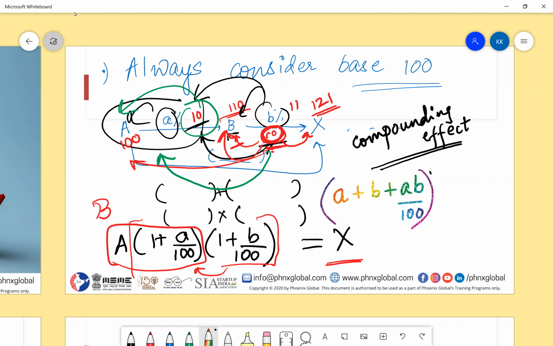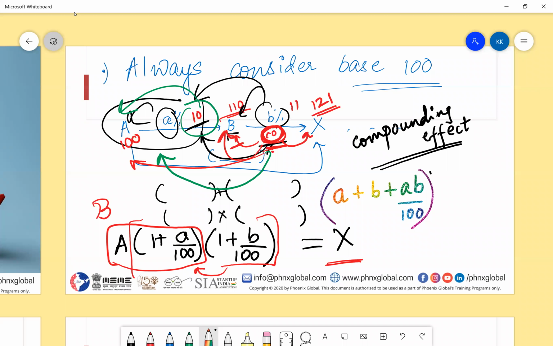Before moving forward, I need this confirmation from everybody, guys. That B with minus B part, can you repeat? Okay. Now say from 100, if I increase it by 10%, what will I get? 110?